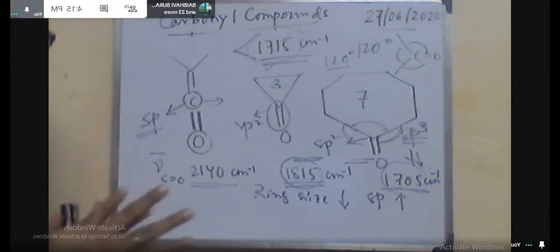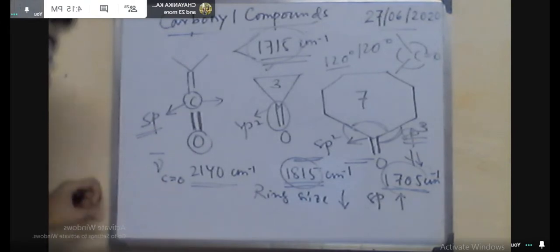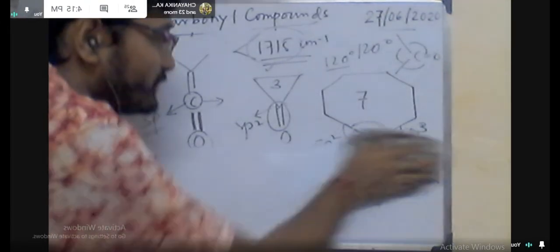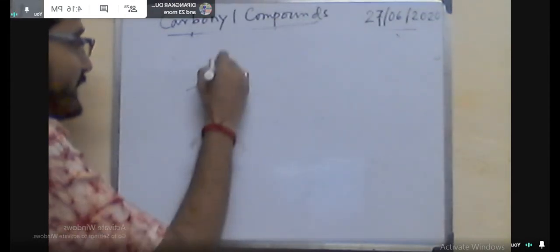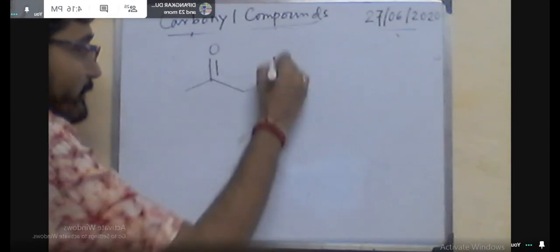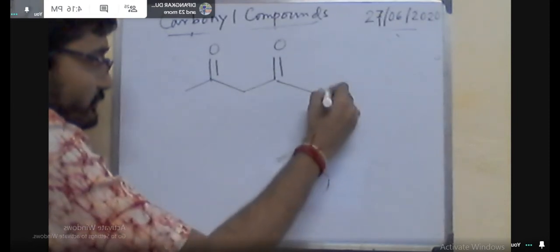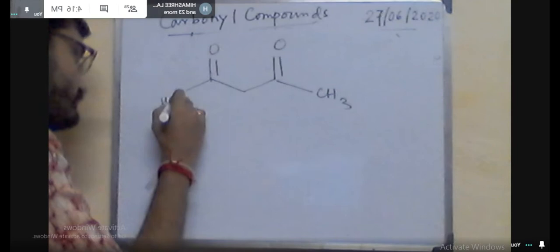O=, CH3, =, H, CH3. Now in this case you can see there is the formation of intramolecular hydrogen bonding. So for the keto form we will get one stretching frequency, and for the enol form we will get a different stretching frequency.